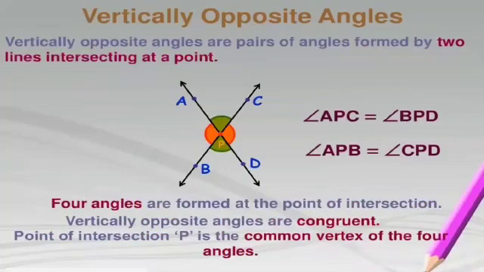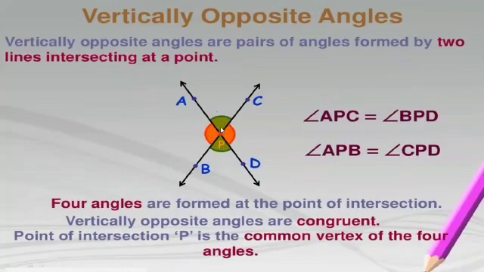Vertically opposite angles. These angles form a cross. Look here, AD and BC intersect each other at point P. So there are altogether four angles formed, but the opposite angles so formed are called vertically opposite angles.